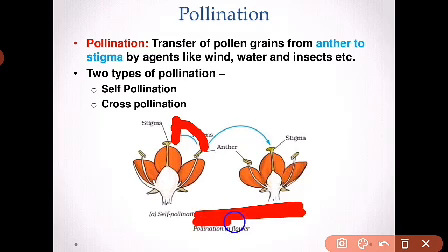But cross-pollination means transfer of pollen grains from anther to stigma in different flowers. Self-pollination: transfer of pollen grains from anther to stigma in the same flower. Cross-pollination means transfer of pollen grains from anther to stigma in different flowers. I hope it is clear now. So let's move ahead.